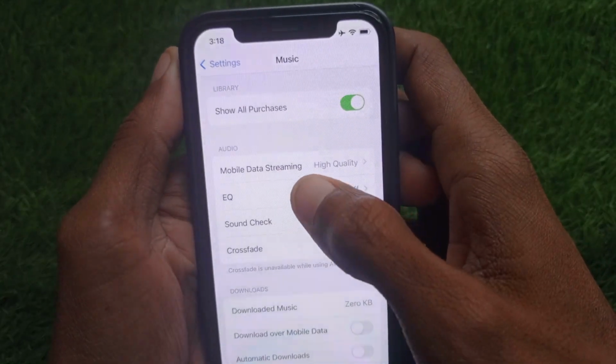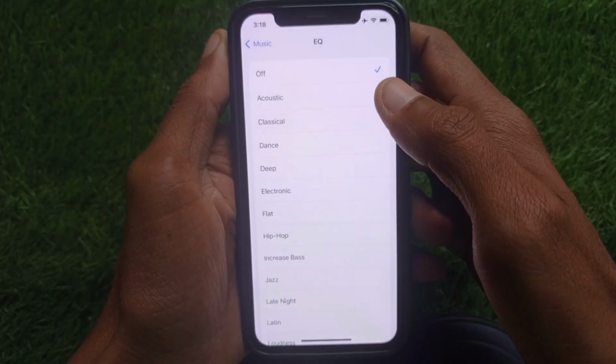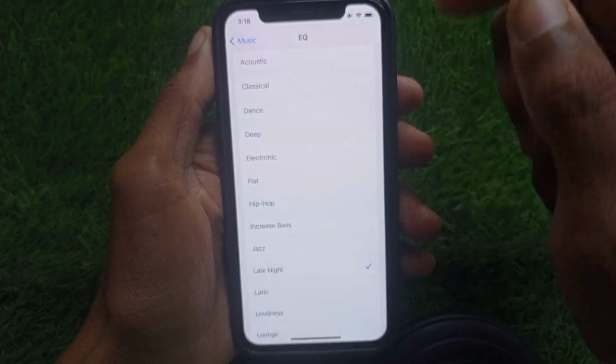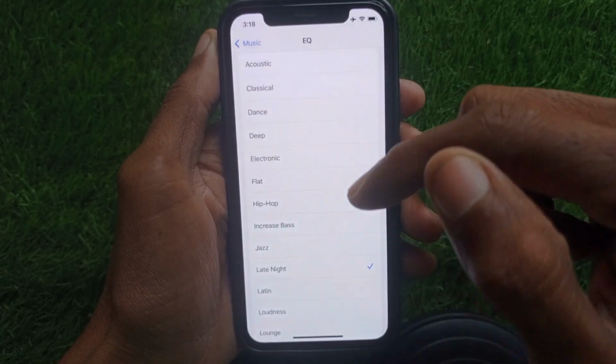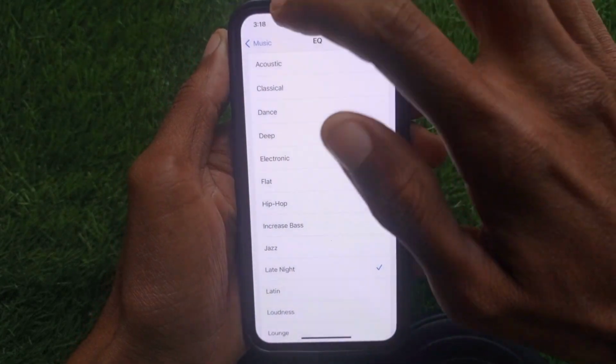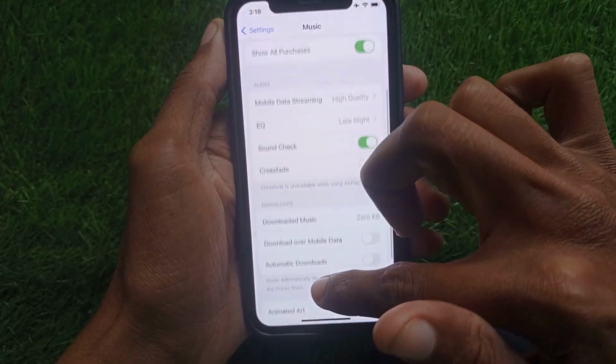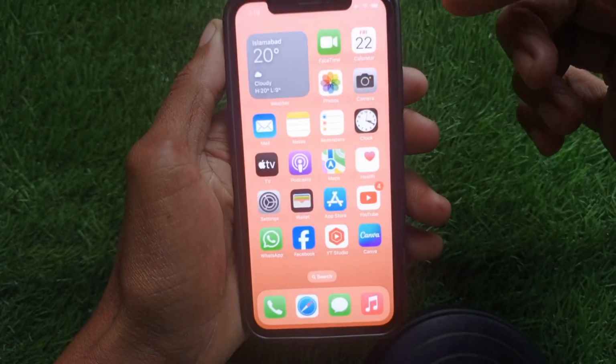As you can see here, simply click on this tab, and from here you need to select Late Night. By selecting this, your audio will be cleared and increased as well. Secondly, you need to go back, and after this I'll tell you the second step.